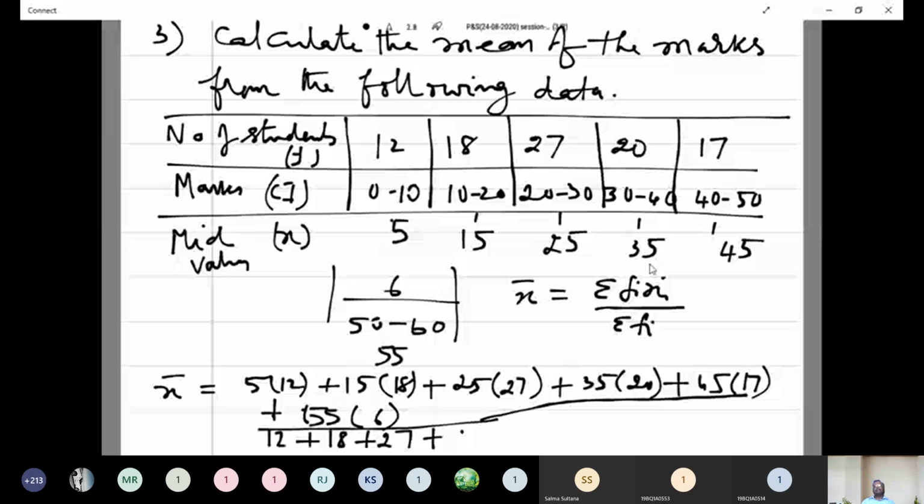Now give me the calculated value. 280, sir. By summation Fi is equal to? Final value 280, sir. Is it correct? Correct, sir.